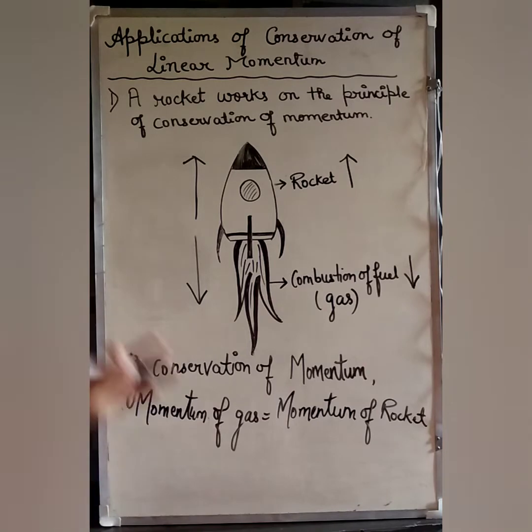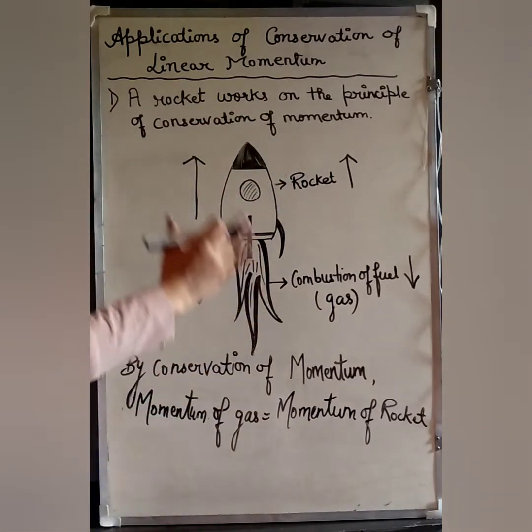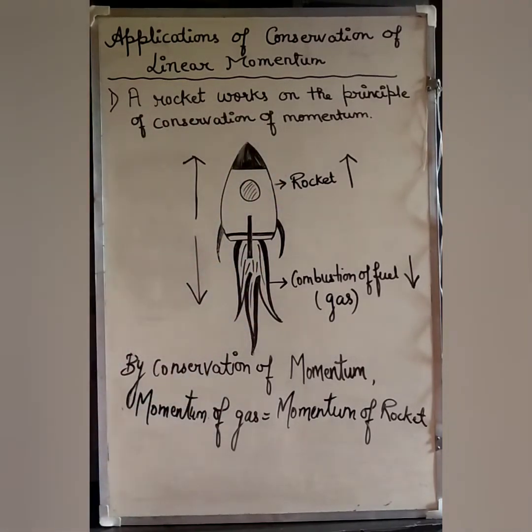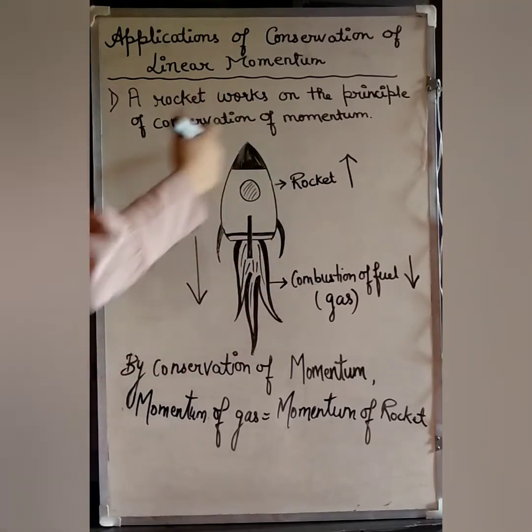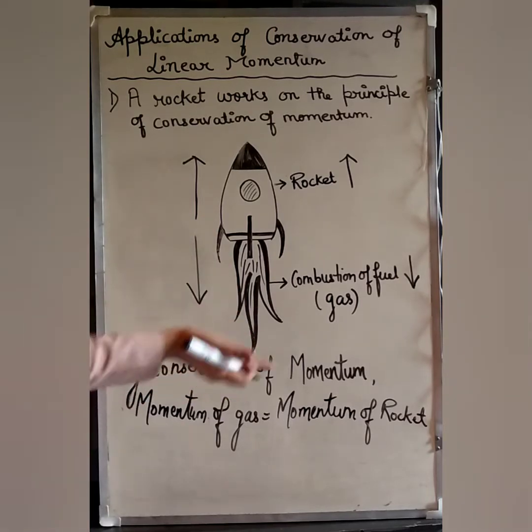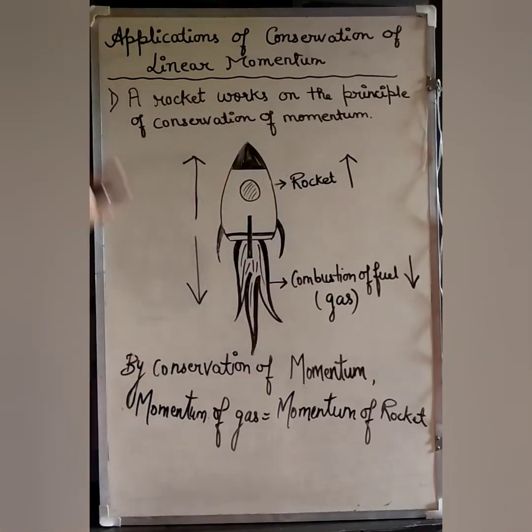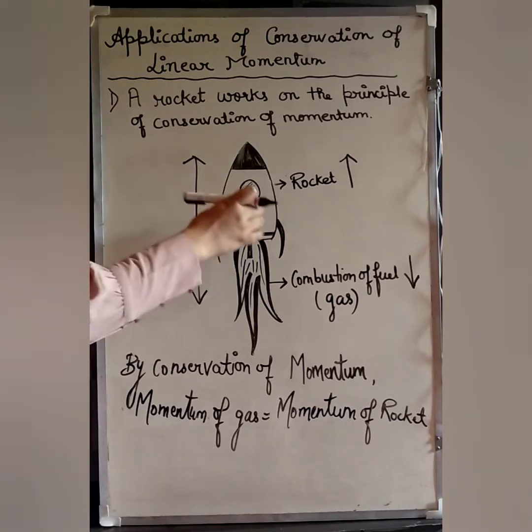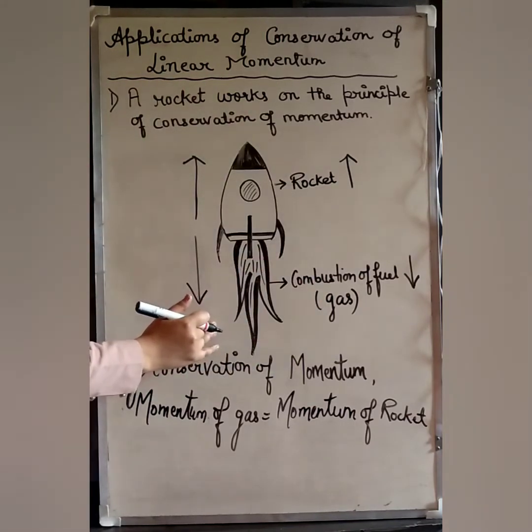Initially, before launch, the whole body, the fuel along with the rocket, was at rest. If any body is at rest, its initial momentum will be 0. So if the momentum is conserved, then after the launch also the momentum of this body should be 0. Before launch it was 0 because the body was at rest, and after launch also the body should have 0 momentum. So how will the momentum of the two things be 0?